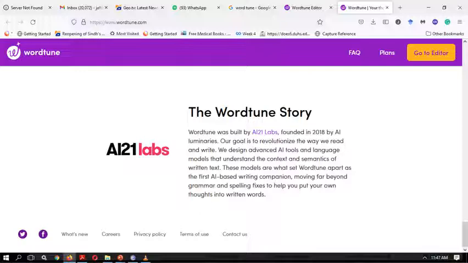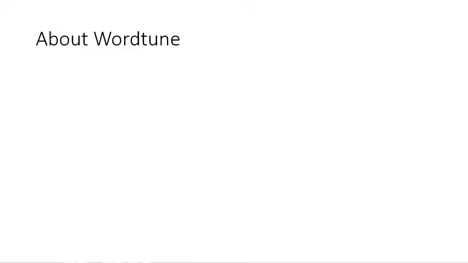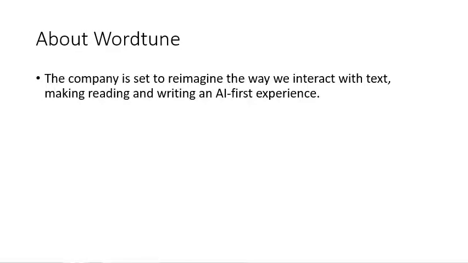Before we talk about how to install and use Wordtune, a little bit about the company and what they're dealing with. Wordtune was launched so that you can reimagine the way we interact with text, and it is using artificial intelligence. But this is not the only tool using artificial intelligence. Grammarly is another software, not a paraphrasing tool, but it still uses artificial intelligence.